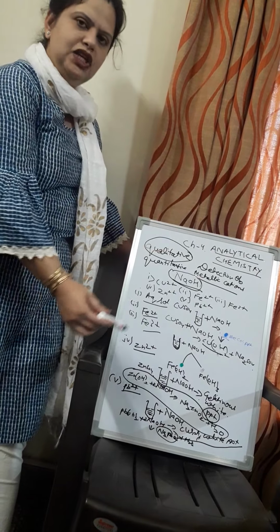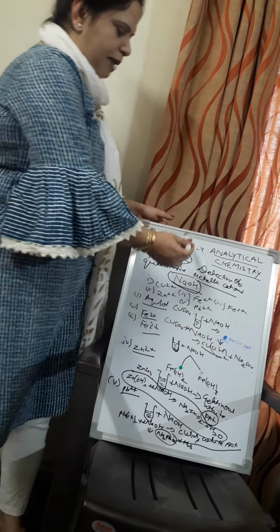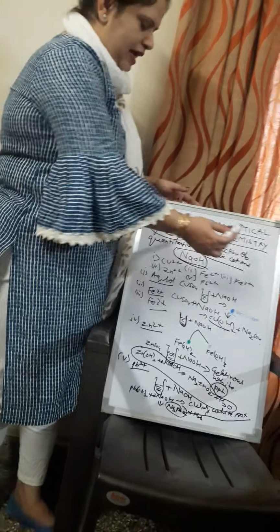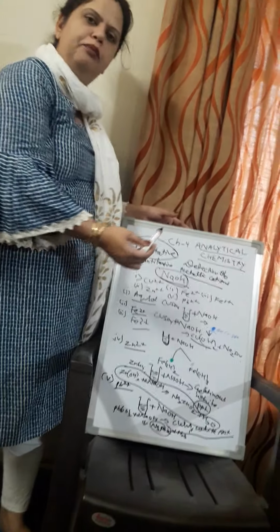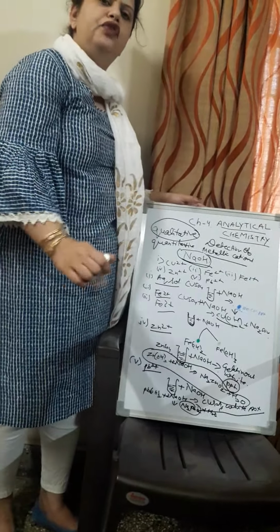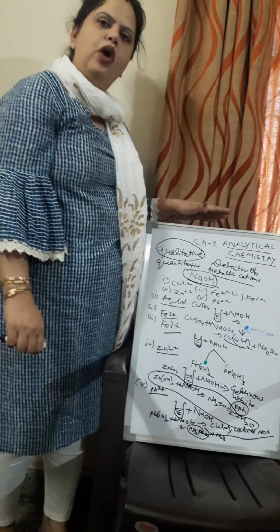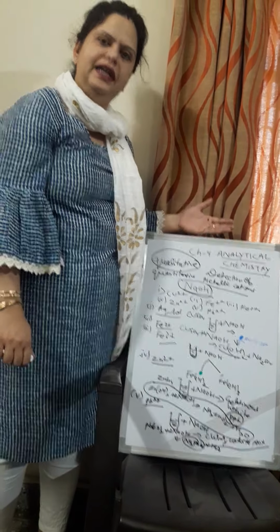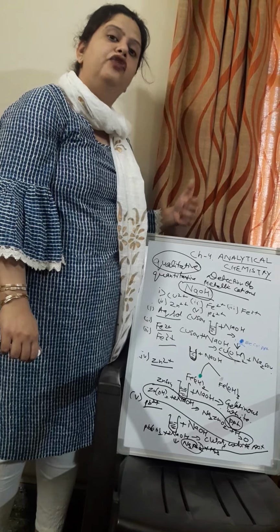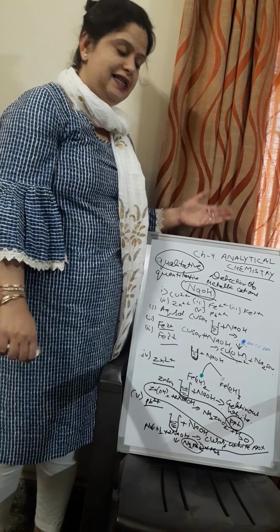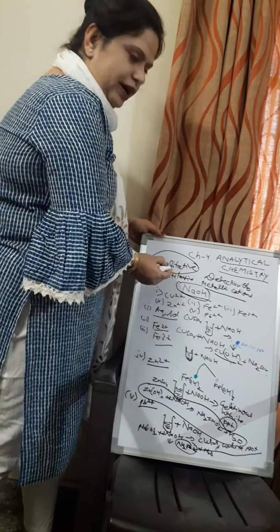Let's revise all the things which we have done today. The chapter is about analytical chemistry. Analysis means to find out the composition of the salt. Two types of analysis are there, qualitative and quantitative. In quantitative, we have to find out the percentage, and in qualitative, we have to find out cations and anions. And we are dealing here with the qualitative.